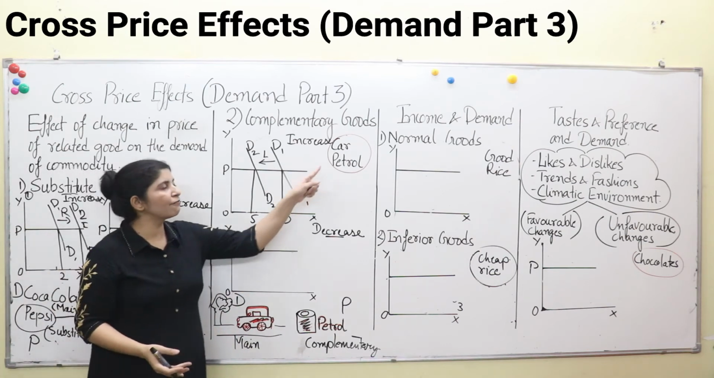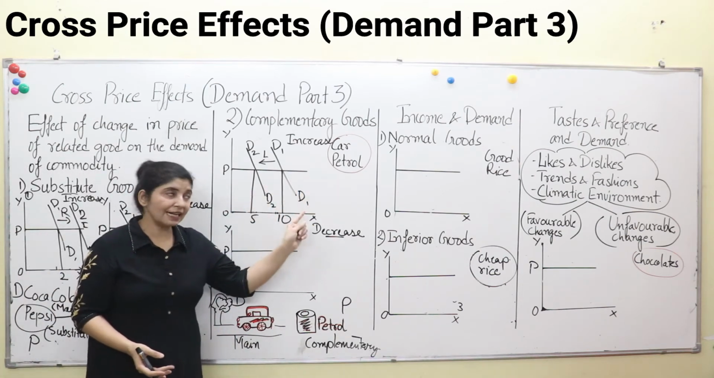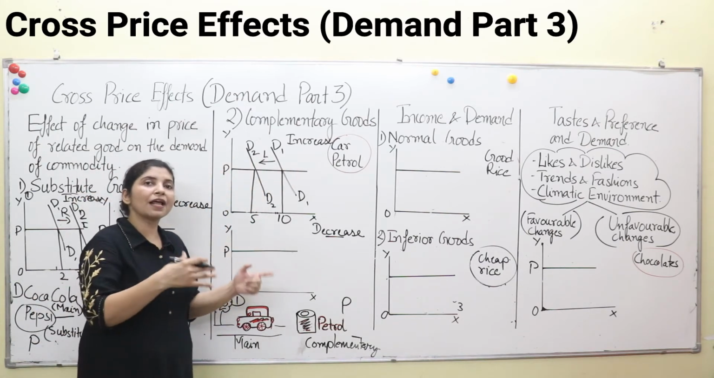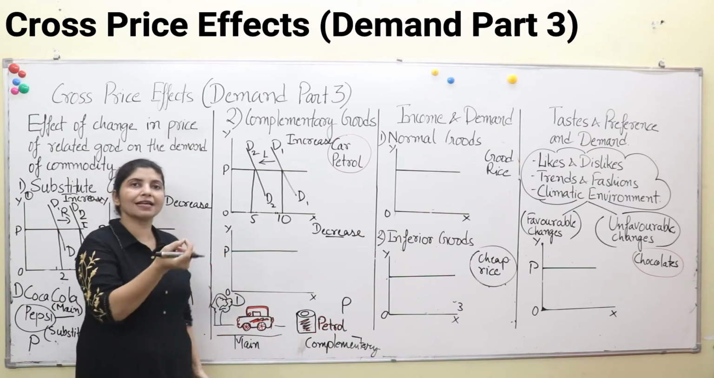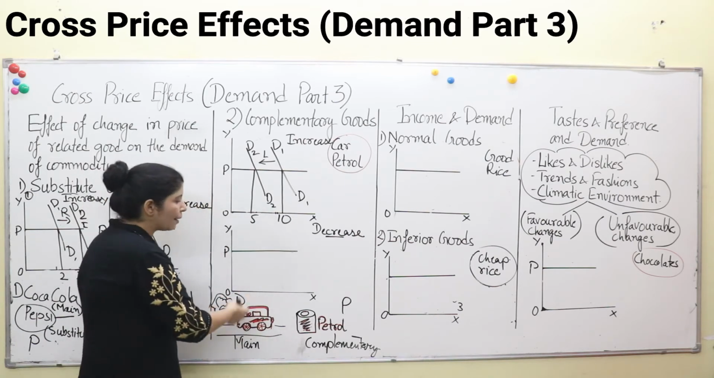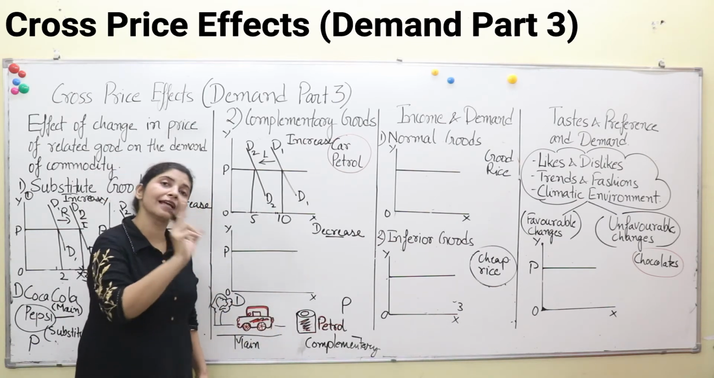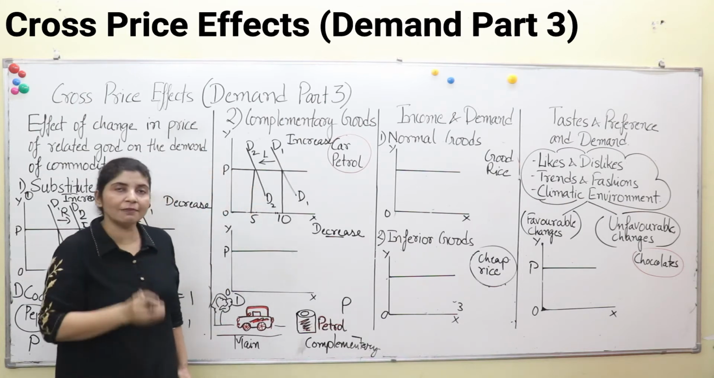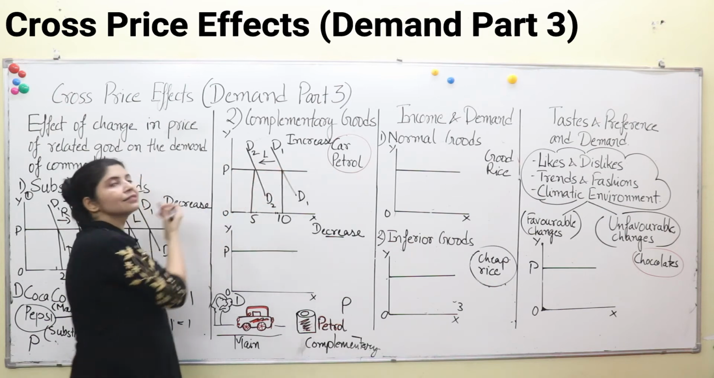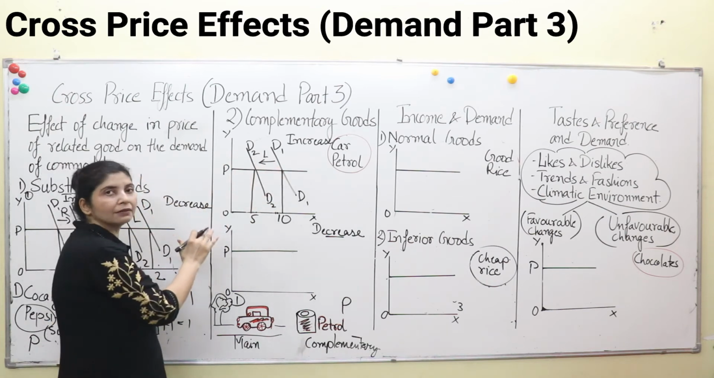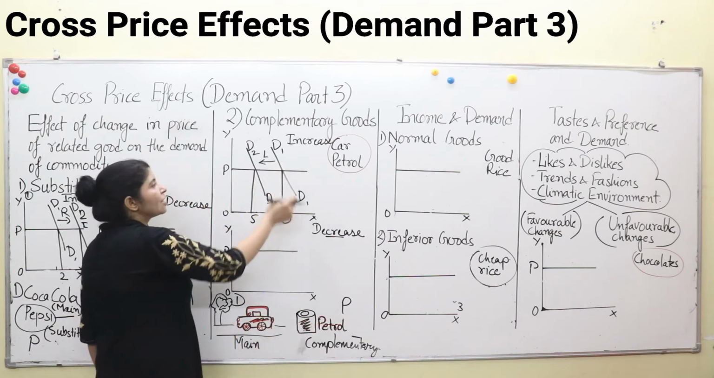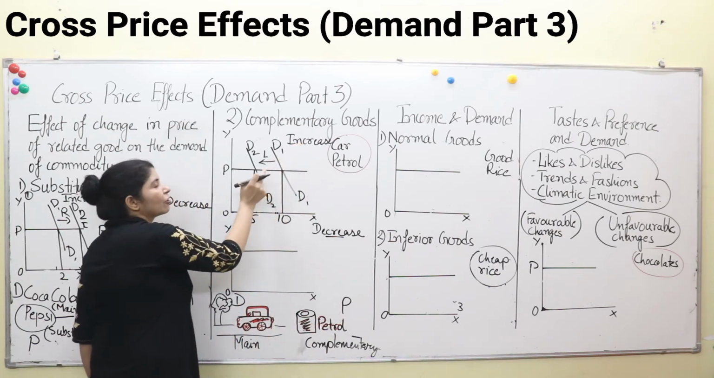So in this manner, when the price of petrol increases, demand for cars will decrease, because they are used together. You can think of that as one commodity only. Car and petrol, don't think of them as two commodities, think of them as one commodity. And this is the direct operation of the law of demand. Price is increasing, demand is decreasing, right? Price of petrol is increasing and demand for cars is decreasing.